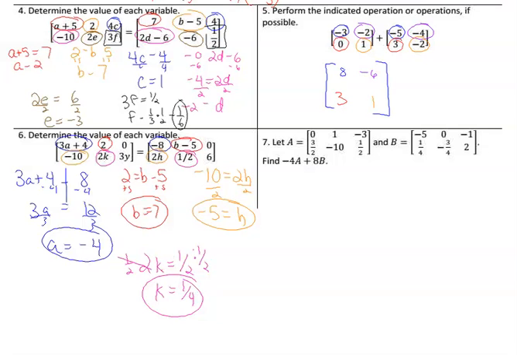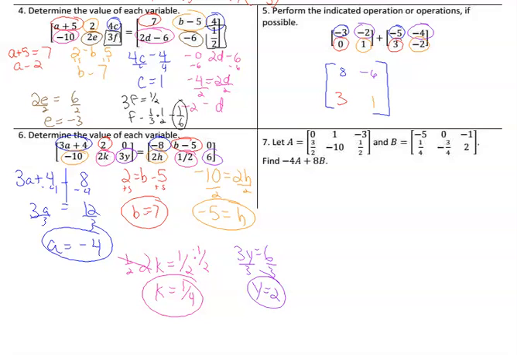And our last one, 3y has to equal 6. Divide by 3, divide by 3. Y is equal to 2. And there is 1 through 6. Now let's move on to number 7.